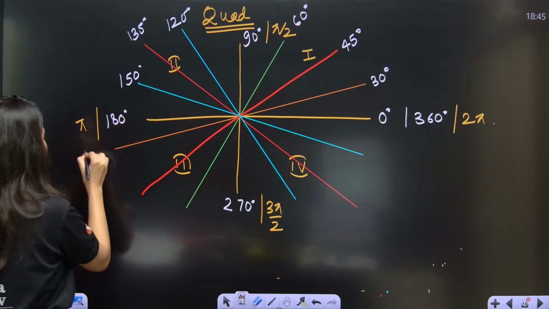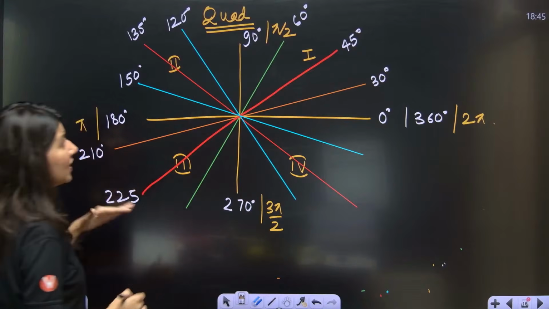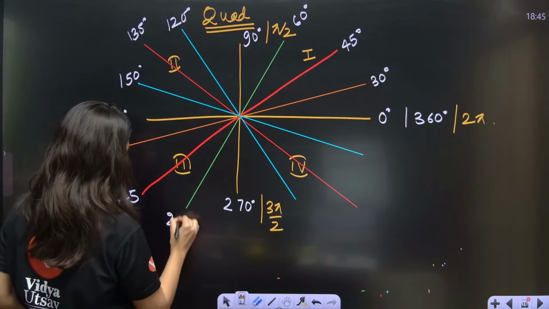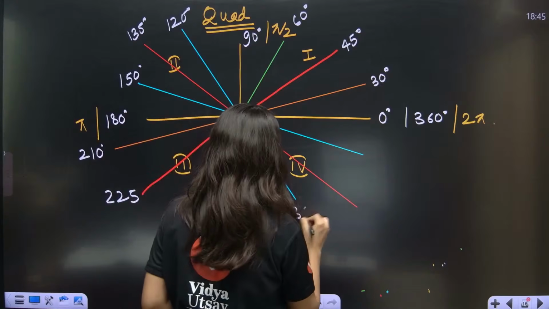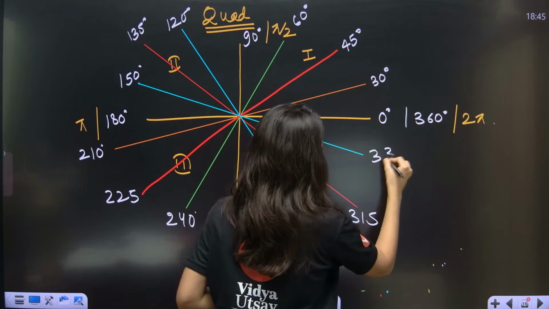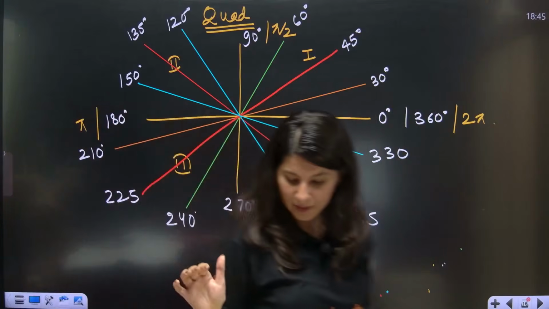After that we have 210 degree, 225 degree. Can you see all the red lines are 45, 135, 225, and now this is 240 degree, then back to 270. After that, it will be 300, then 330, and eventually 360. Okay, whole complete circle, everybody.